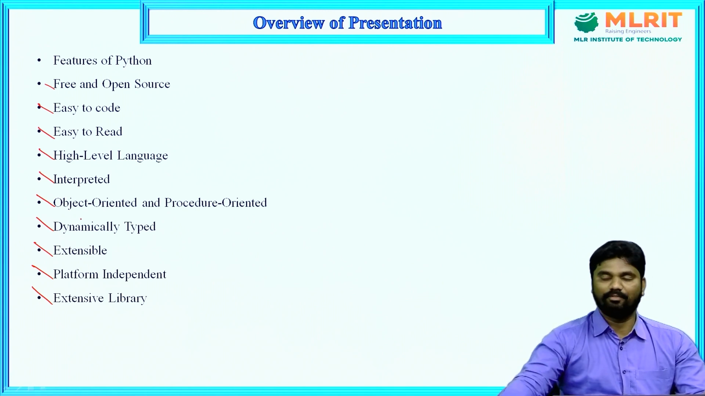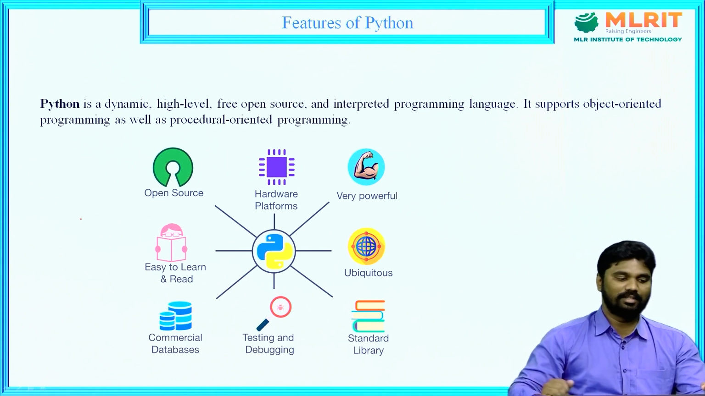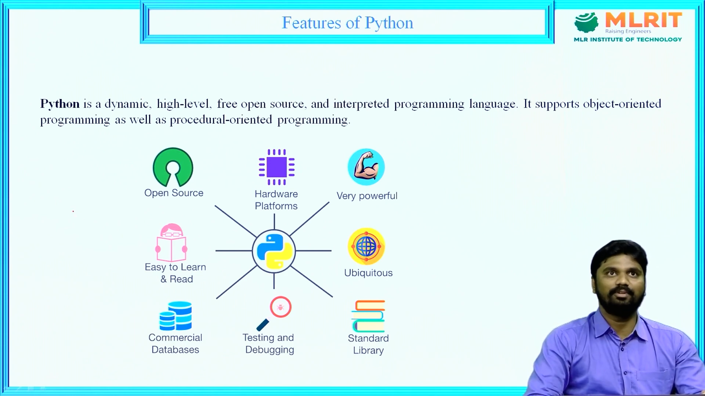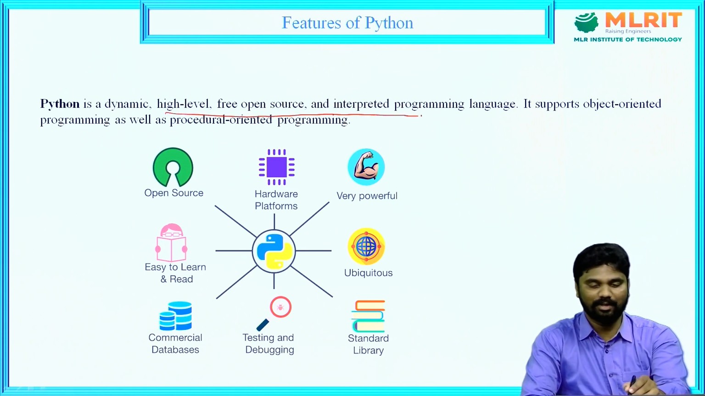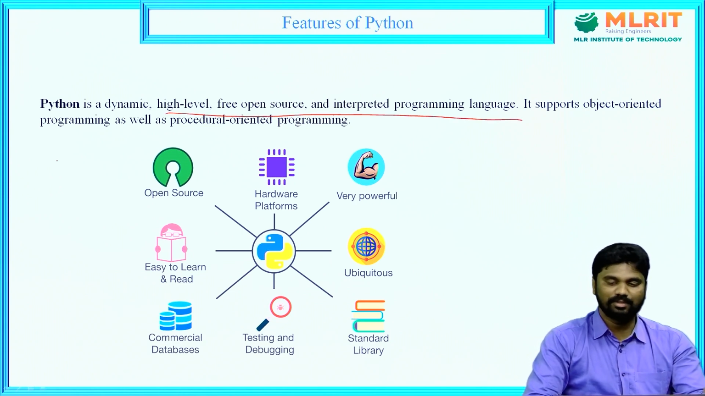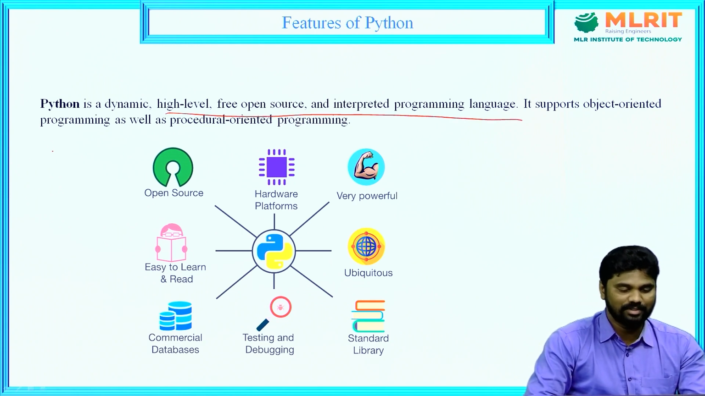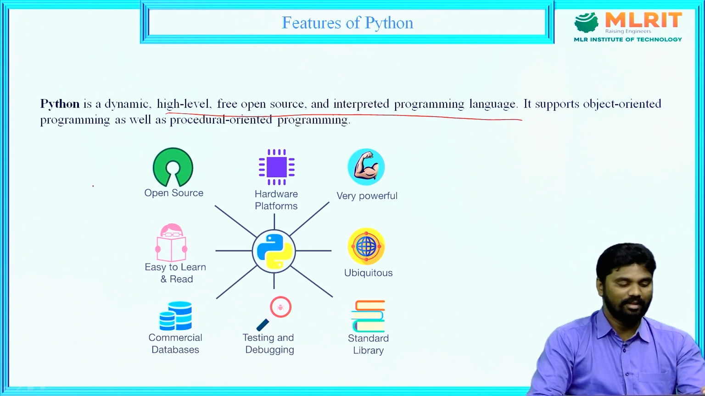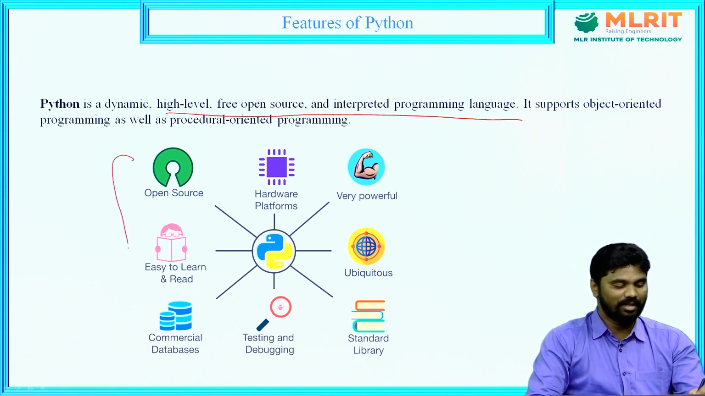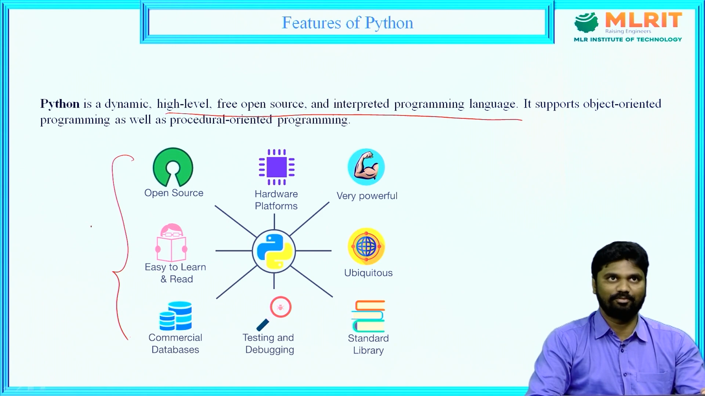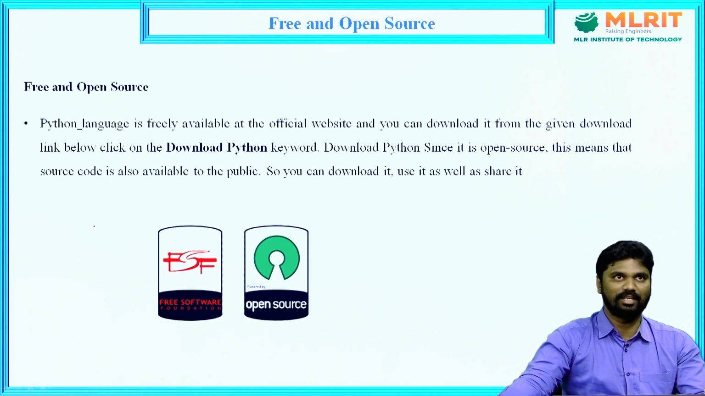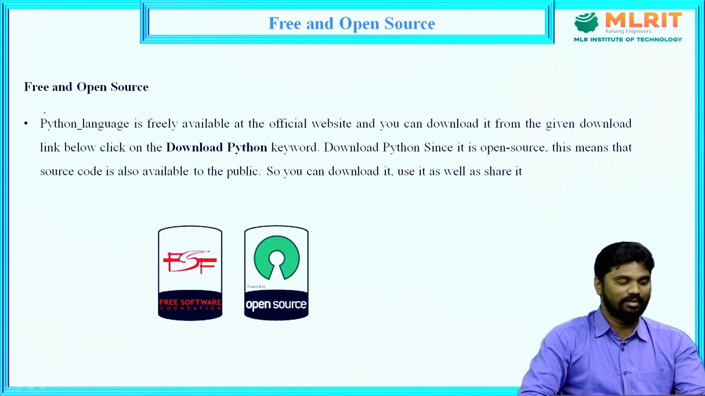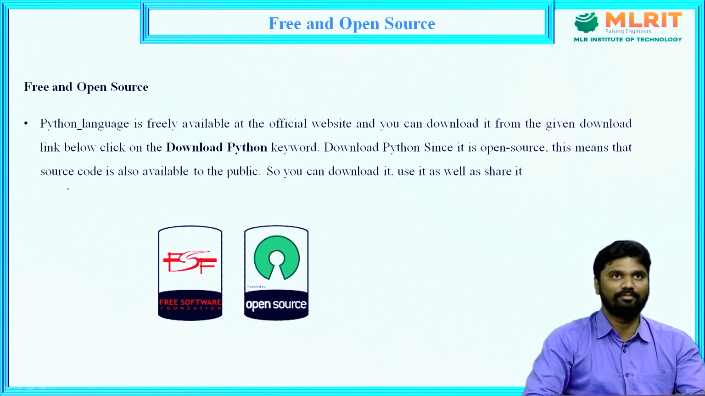Python is a dynamic, high level, free, open source and interpreted programming language. It supports object-oriented as well as procedural-oriented programming. This is the diagrammatical representation of the features of Python. Now we are going to discuss each and every feature of Python in detail. The first one is free and open source.